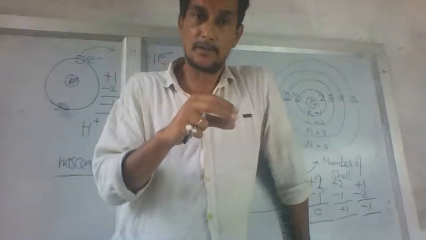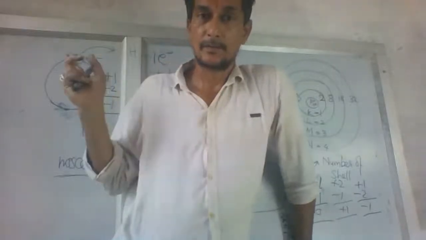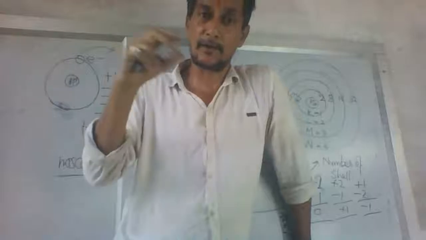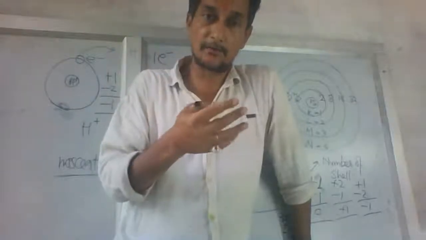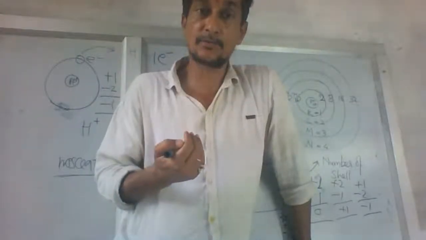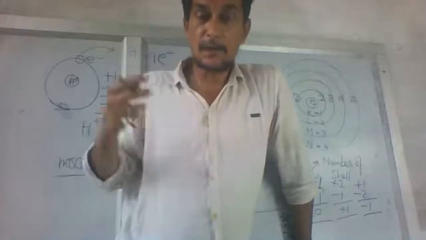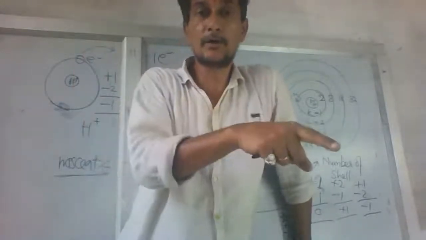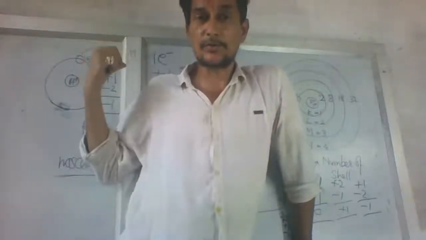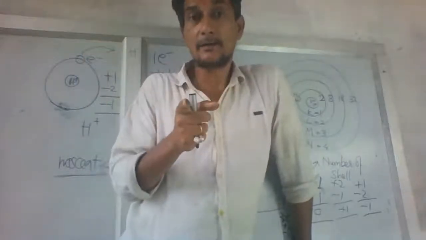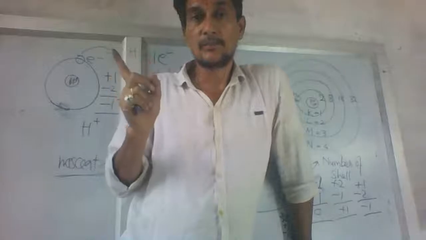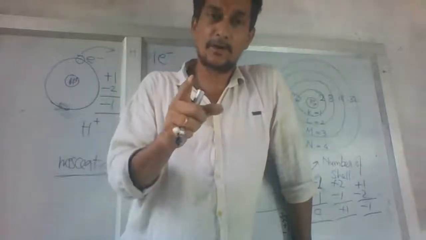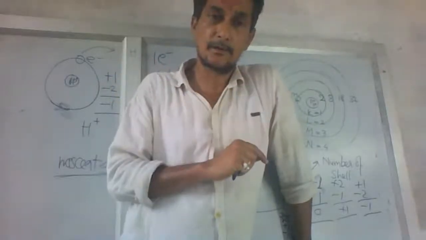Anyway, when it gives out an electron, it becomes oxidized, and when it takes an electron, it becomes reduced. It means if this is getting oxidized, it is making the other reduced. So this is oxidized, but which agent is this? Reducing agent, because it is reducing someone else.